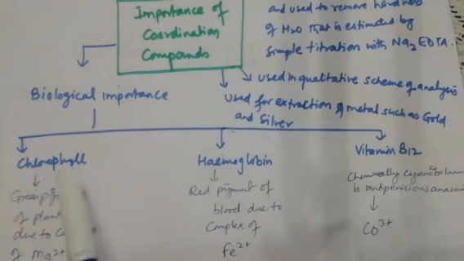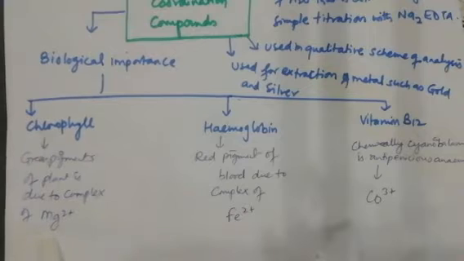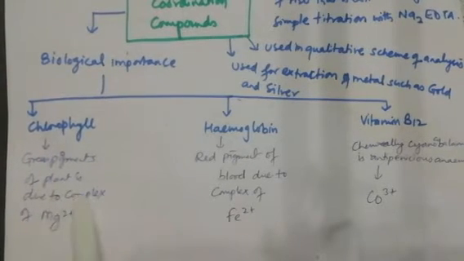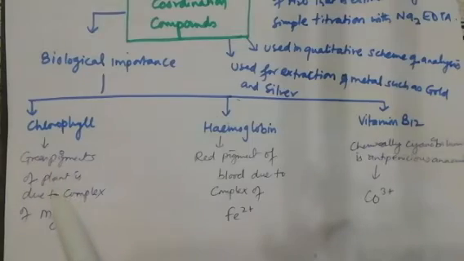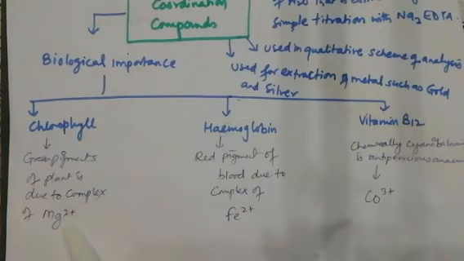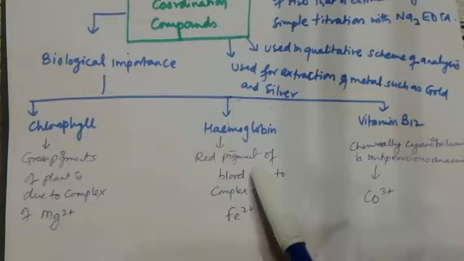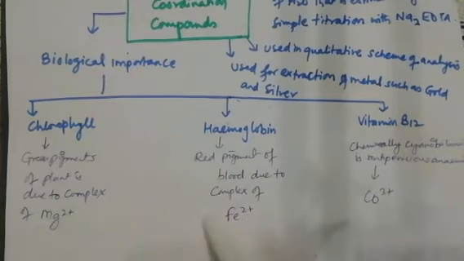Sometimes the question comes, which metal ion is there in chlorophyll? Magnesium 2 positive is in chlorophyll, which is responsible for the green pigment of plants. Hemoglobin is the red pigment of blood due to the complex of iron 2 positive.